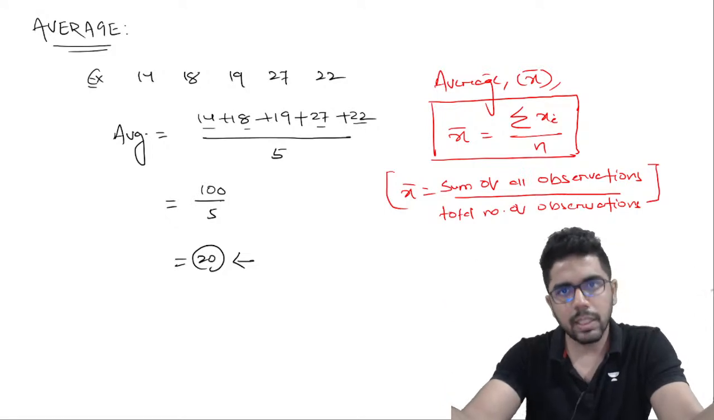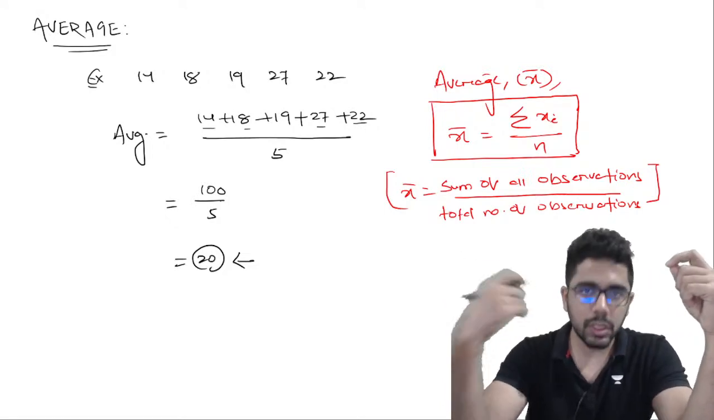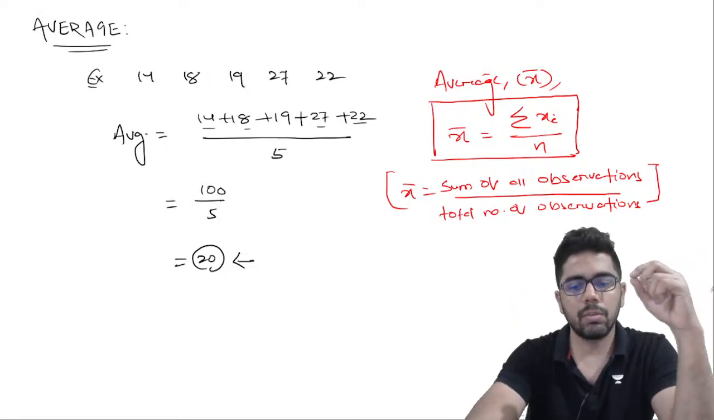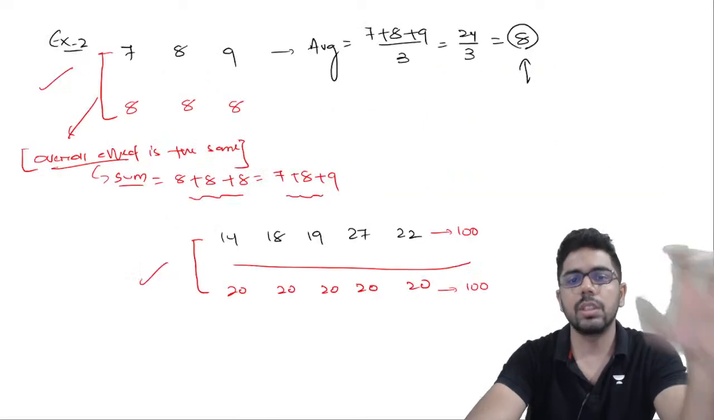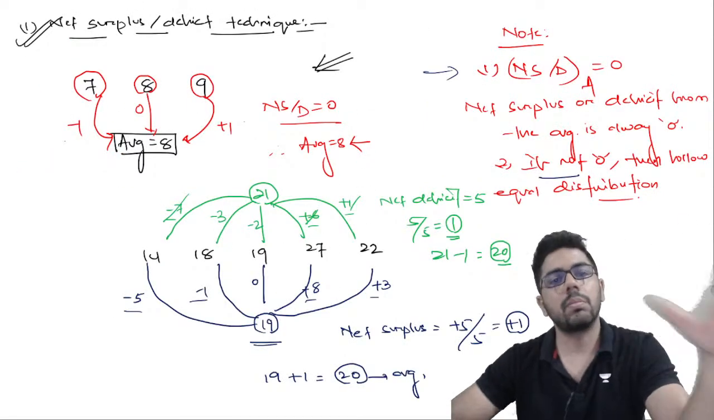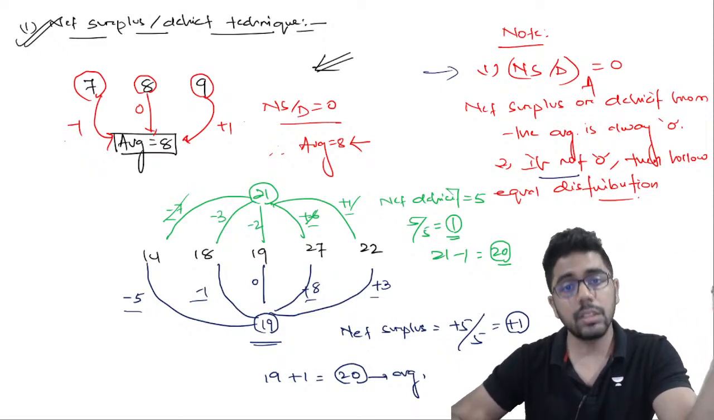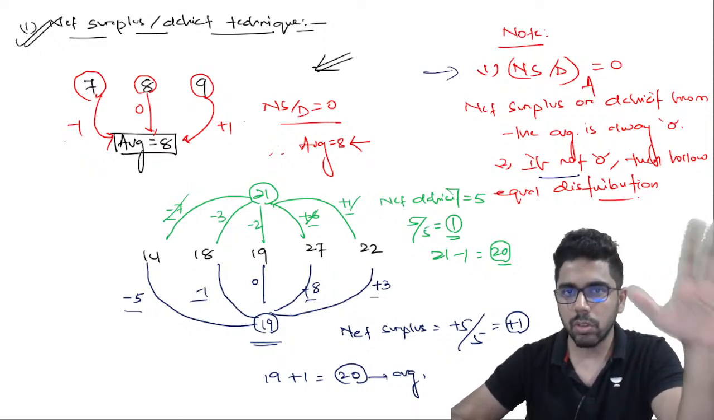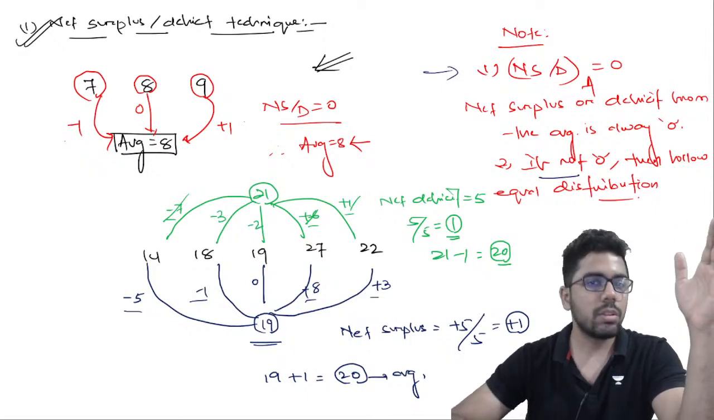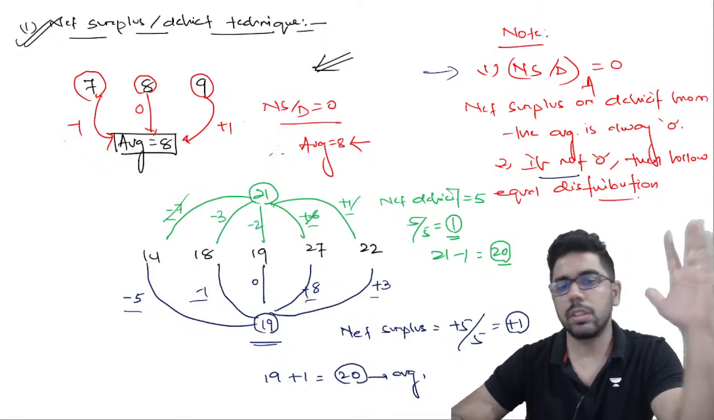The question won't be like that. So in the question, the application of average will come. To understand the application, you will have to understand how average works. So this is how it works: the net surplus or deficit from the average is always 0. And if it is not 0, that means that number is not your average. So what to do? You have to equally distribute.